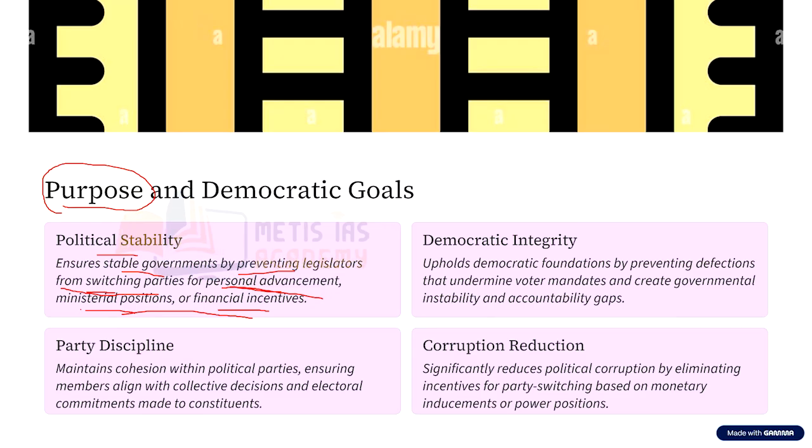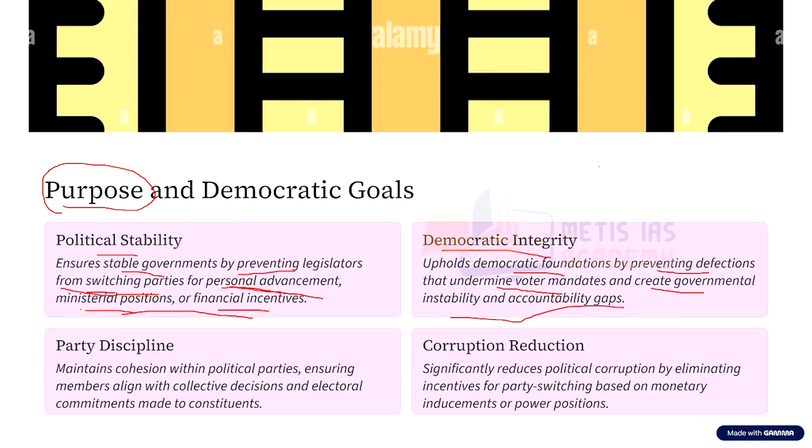The second purpose is democratic integrity. That is, it upholds democratic foundations by preventing defections that undermine voter mandates and create governmental instability and accountability gaps. Now, as I told, in India, when the people of our country vote for a candidate, it is primarily based on the party that candidate is contesting from. If the same candidate is contesting as an independent, the chances of winning will be very, very less. But if the same candidate is contesting from a particular party, then the chances of winning that election are very high. Which means the voters in India are generally voting not for the candidate, but for the political party.